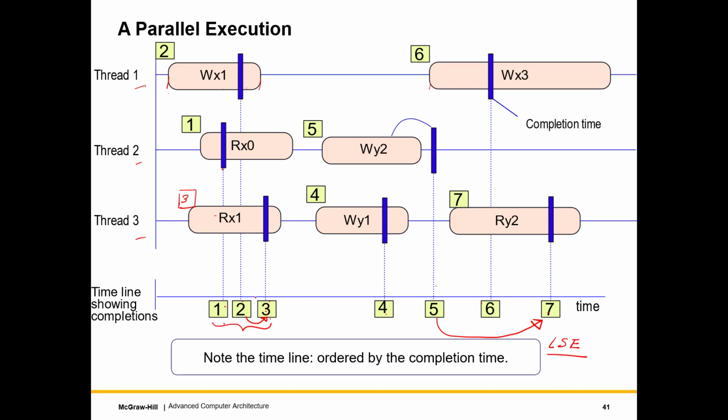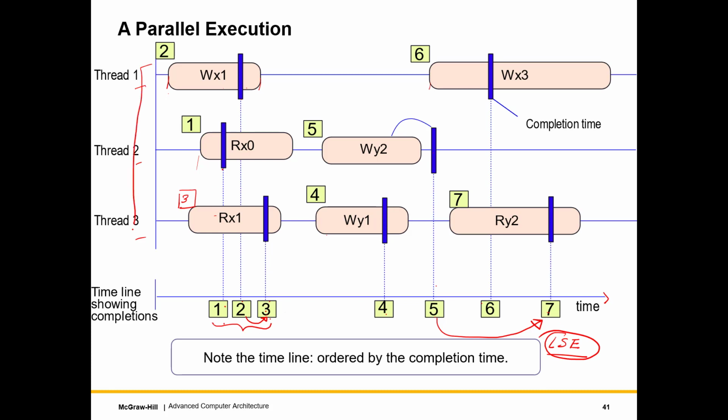It's an LSE. Why? Because we were able to order all the operations even though they were issued by different threads. That's important. Bear in mind that even though these operations were issued by different threads, we were able to order them by their completion time. So that made it sequential. Furthermore, when we ordered them on the same timeline, we see that for any variable, the read is getting the value of the latest write. So this makes this a legal sequential execution.